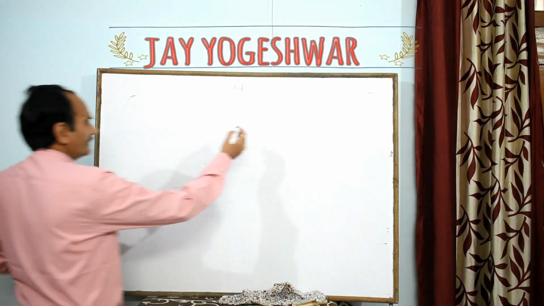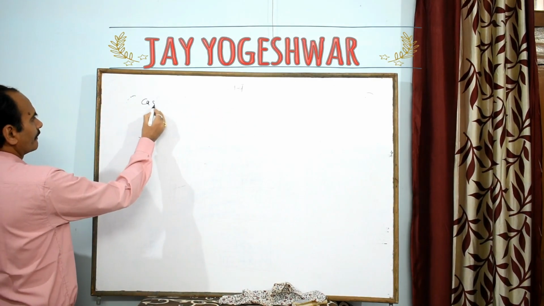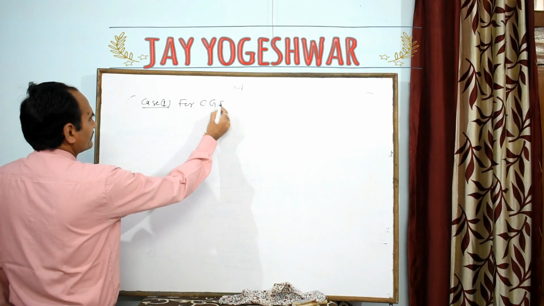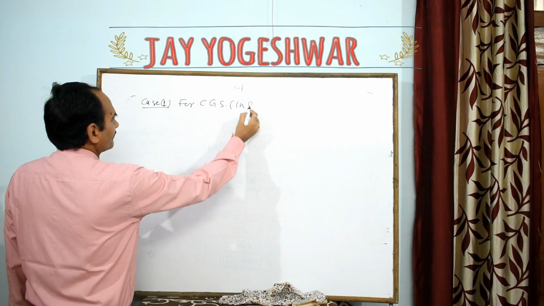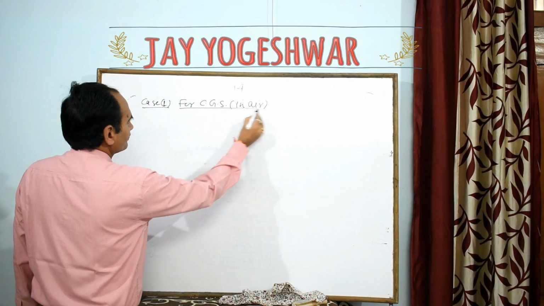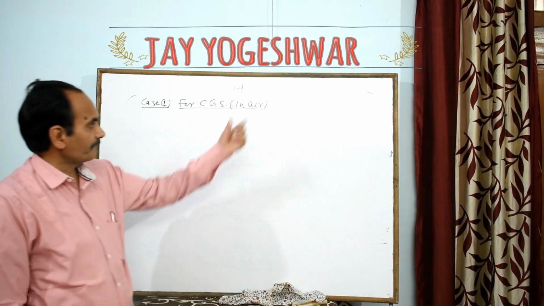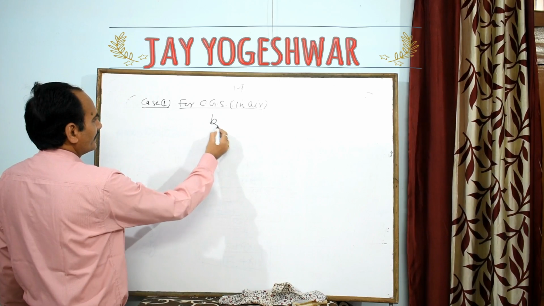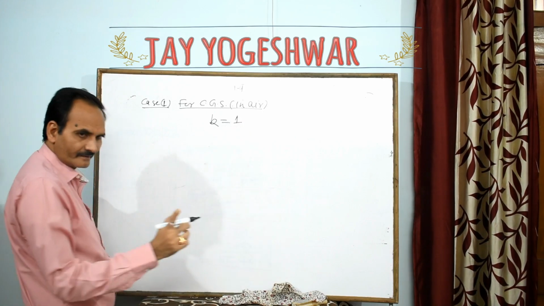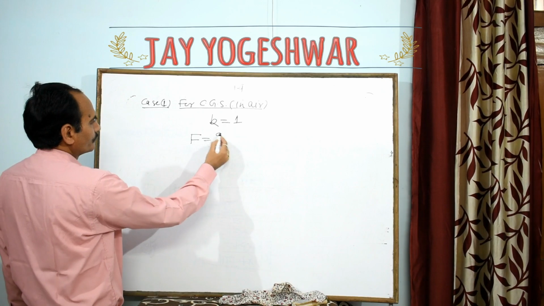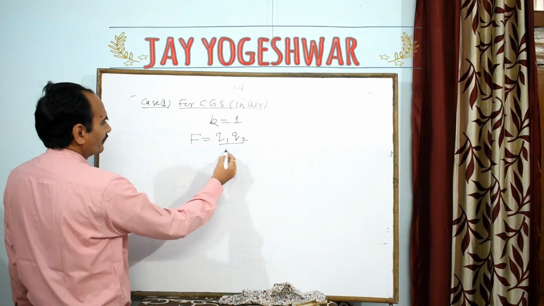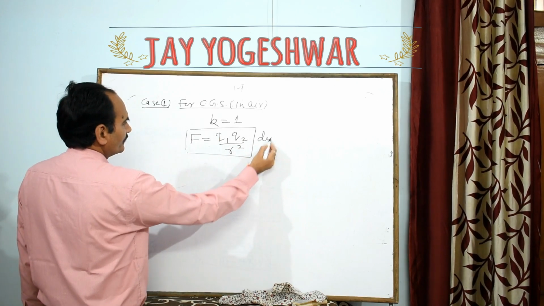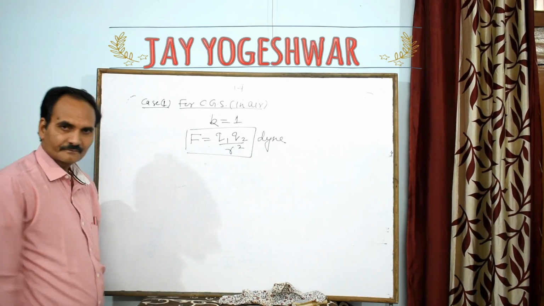Now we are taking case number 1, my dear, for the CGS system and in air. If two charges are kept in air, but we are measuring in the CGS system, then the proportionality constant small k should be taken as always 1. So the formula becomes F is equal to Q1 into Q2 upon r square, because it is taken in the CGS system, so the unit will be that.